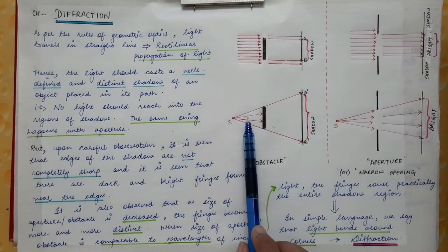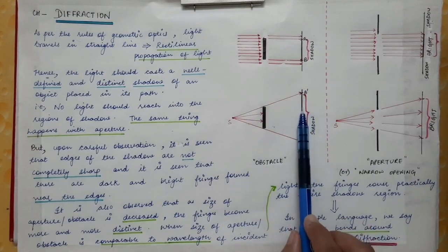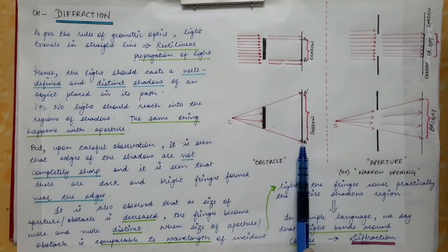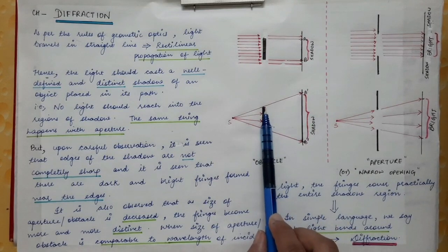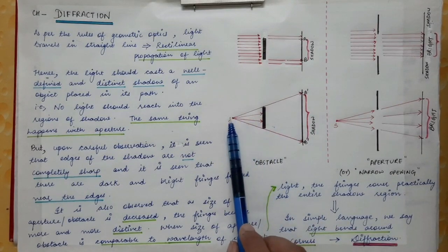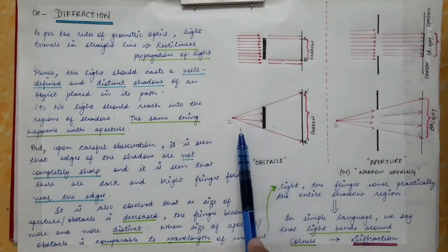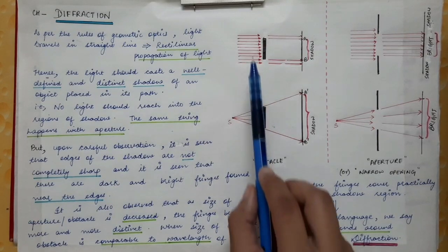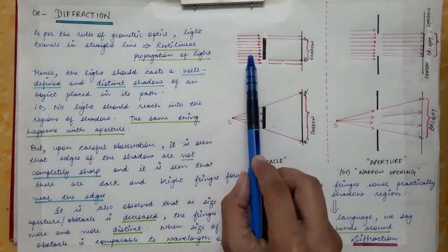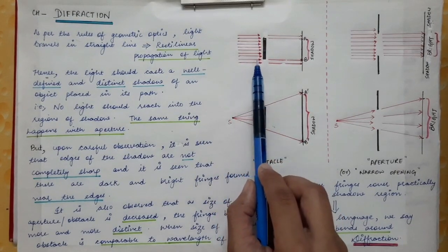When this happens, a well-defined shadow is formed on the screen. Now the size of the shadow will be larger as compared to the size of the object. This is because the light waves are not parallel to each other. This is the case of a light ray having a plane wavefront.